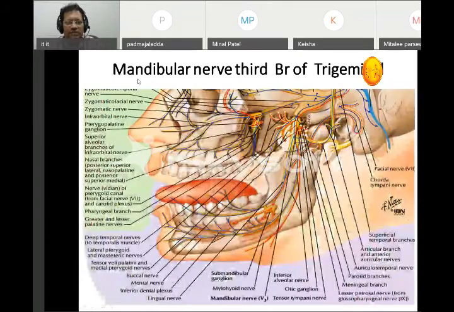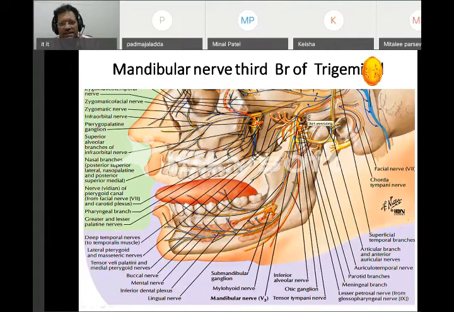The third branch, a very large branch, we call it mandibular. If you remember the base of skull, you can remember that the mandibular nerve passes from the foramen ovale with three other structures. We'll just revise it. From the foramen ovale, four structures pass. We call it MALE. M stands for mandibular nerve. A stands for accessory meningeal artery. L stands for lesser petrosal nerve. And E stands for emissary vein. So these are the four things.